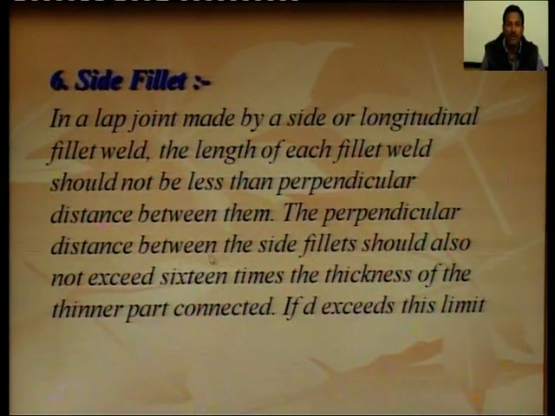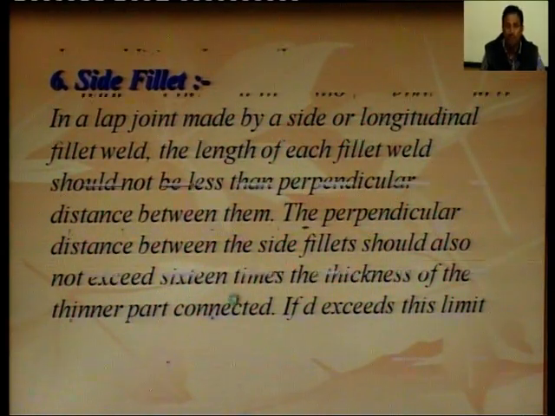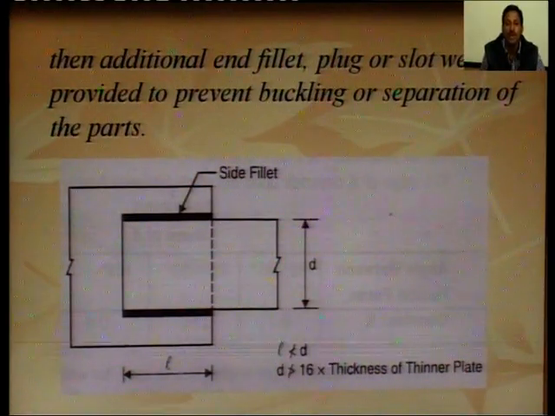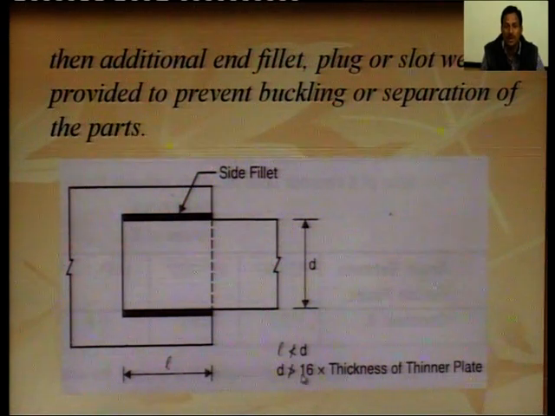The perpendicular distance between the side fillet welds should also not exceed 16 times the thickness of the thinner plate connected. So, this distance D between the side fillet welds is not greater than 16 times the thickness of the thinner plate.